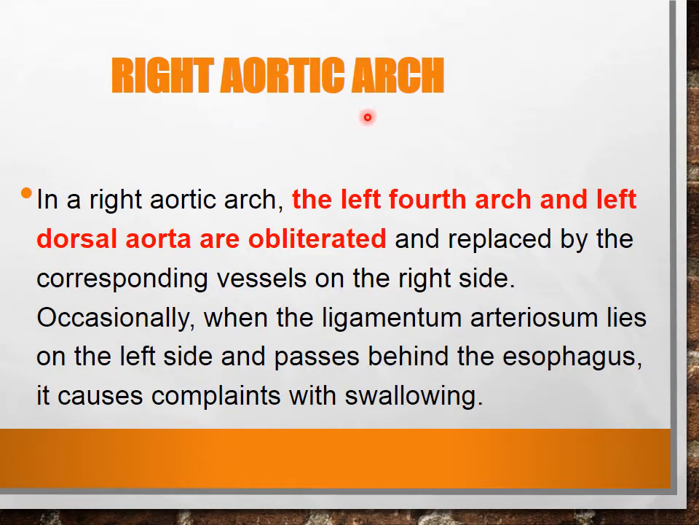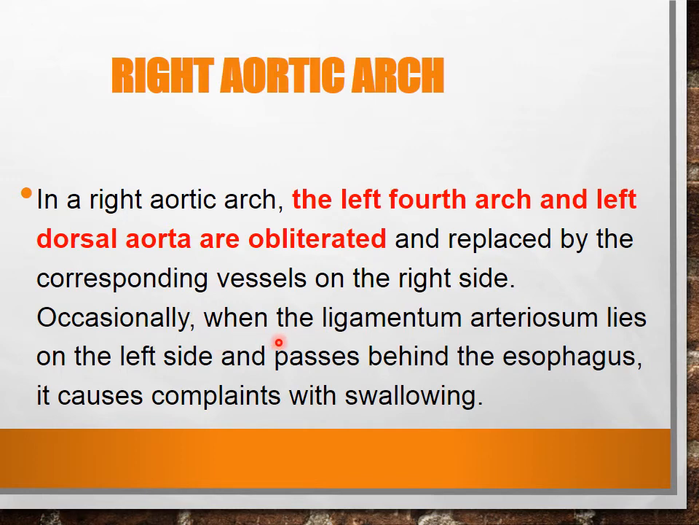Now is the right aortic arch. So simple, this is very simple. It has to be formed on the left side, but rather this is going to be formed on the right side because the left fourth arch and left dorsal aorta are obliterated. When these are obliterated on the left side congenitally, this is an abnormality. So what is going to happen? This is replaced by the corresponding vessels on the right side. So the right fourth arch and right-sided dorsal aorta are going to form this right-sided aortic arch.